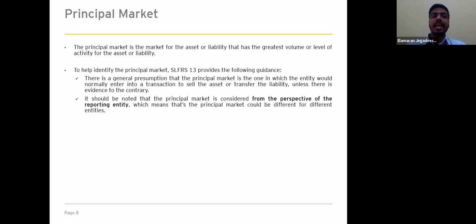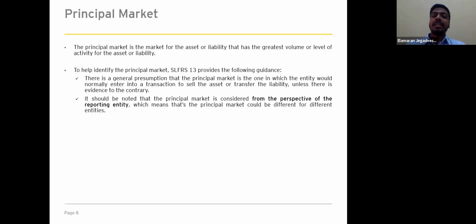So in practice, an entity would first consider the markets it can access. Then it would determine which of those markets has the greatest volume and liquidity in relation to the particular asset or liability. The management is not required to perform an exhaustive search in order to identify the principal market. However, it cannot ignore evidence that is reasonably available when considering which market has the greatest volume or level of activity. And the second guidance is that the principal market is considered from the perspective of the reporting entity.